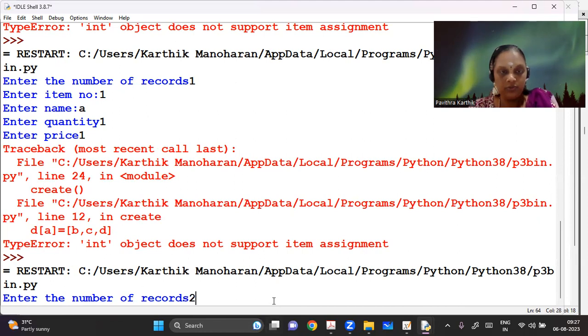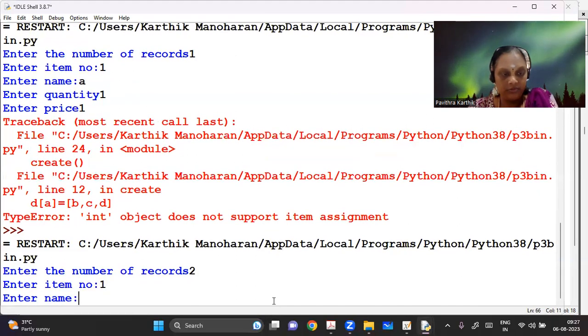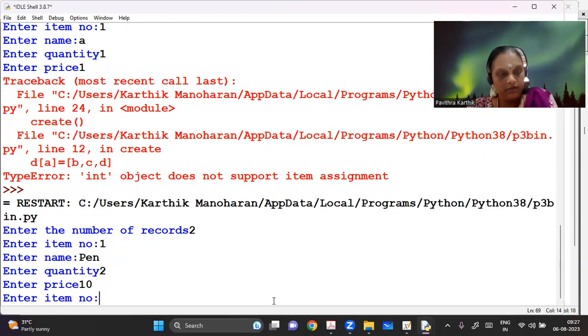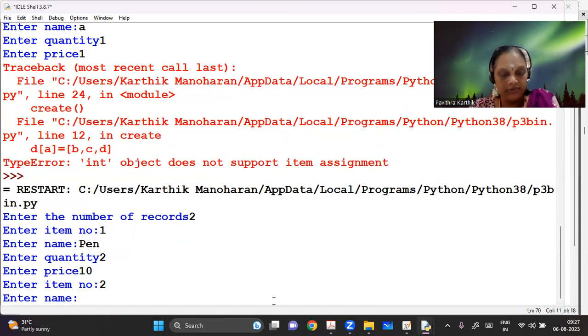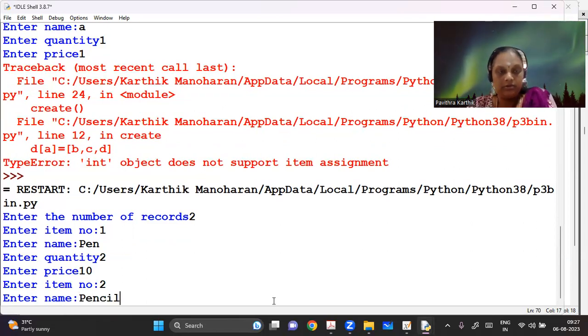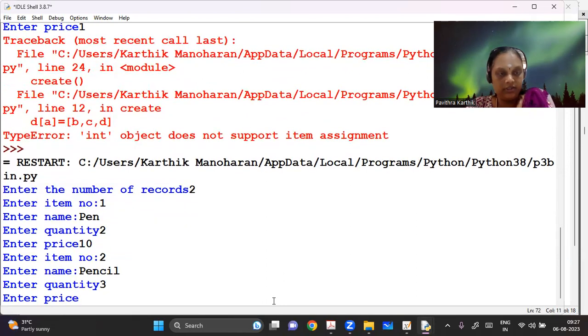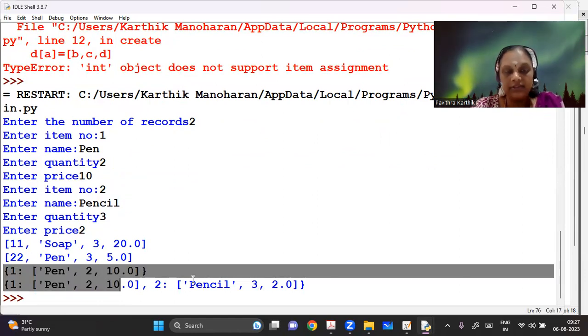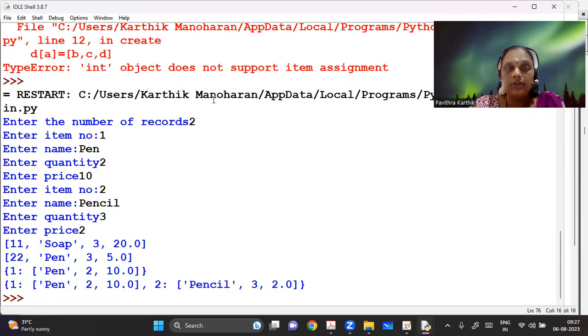Number of records as 2. And item number 1, item name is pen. Quantity 2, price is 5. Number 2, name is pencil. And I have a quantity 3 and a price of 2. So it has written that here. Right. So now let's go back.